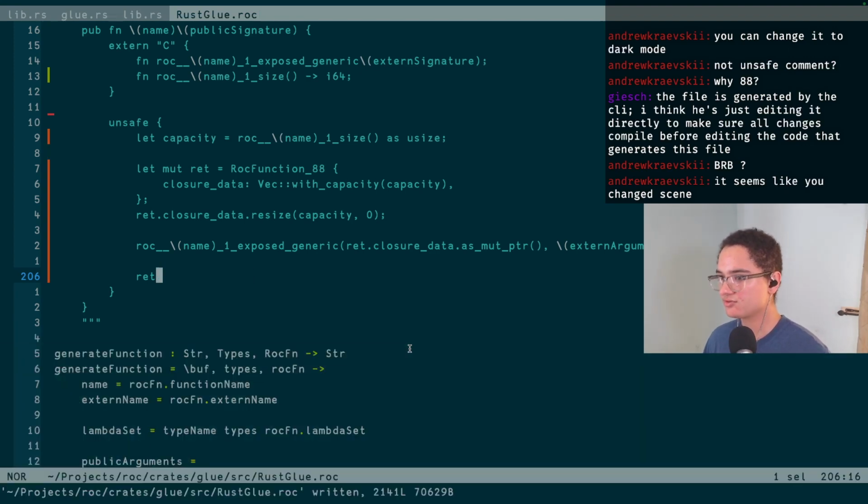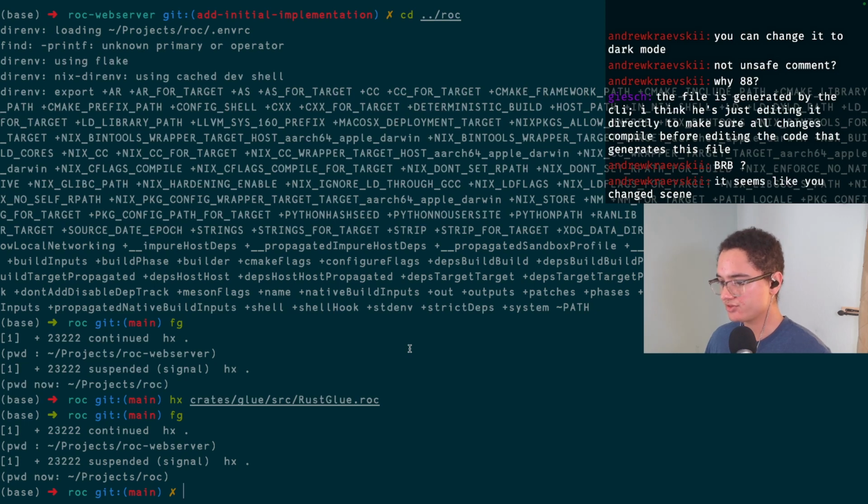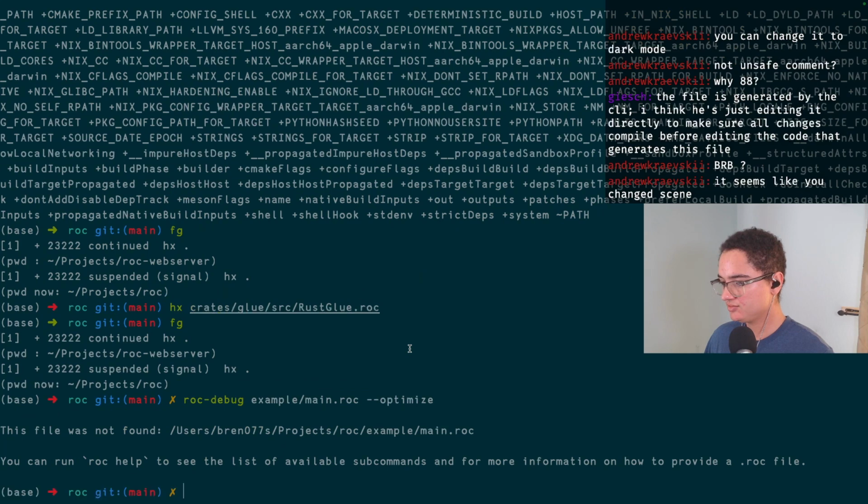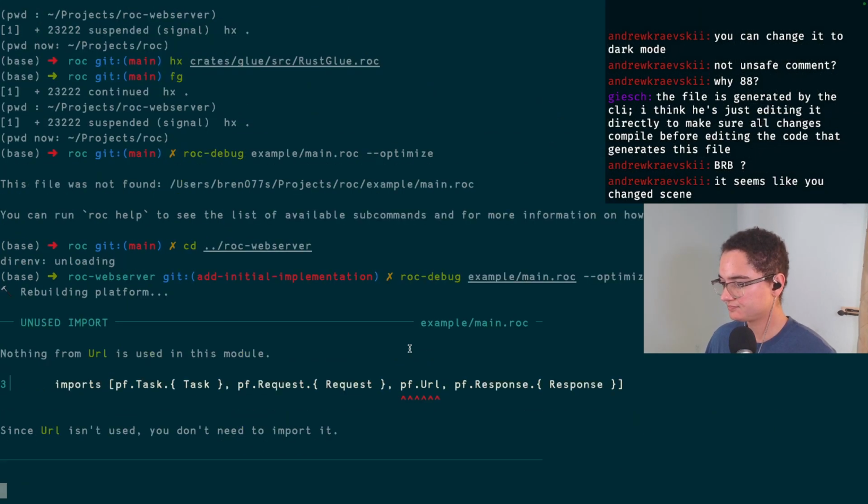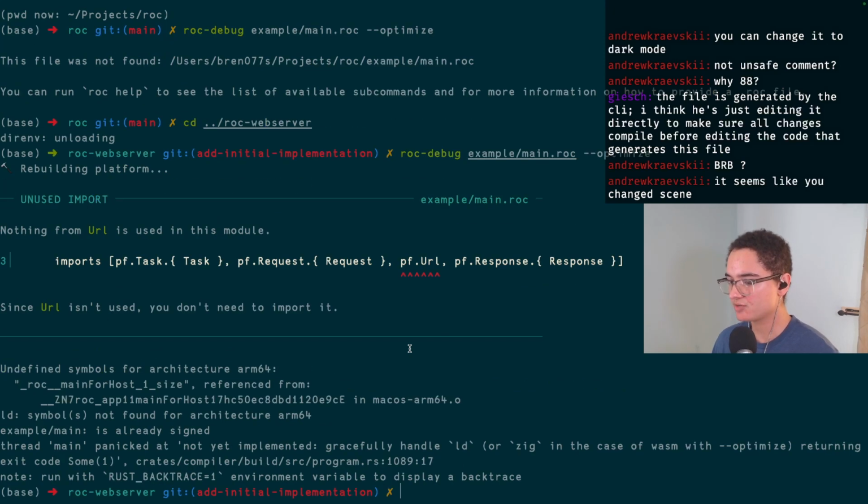Before I run glue, though, let me actually just run this web server and make sure that I actually fixed it correctly. So if we run this web server again, oh, I'm in the wrong folder. Roc web server folder. So if we're running this web server again, it's going to rebuild the platform automatically. And we see that I got the name wrong. Okay. Luckily, there's an easy way for me to get this name.